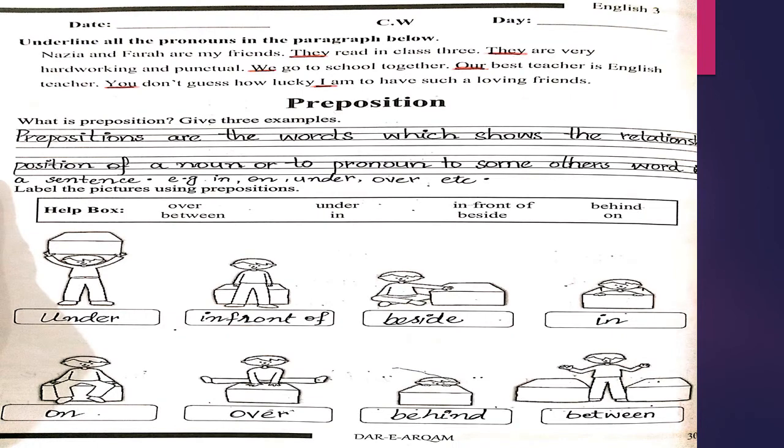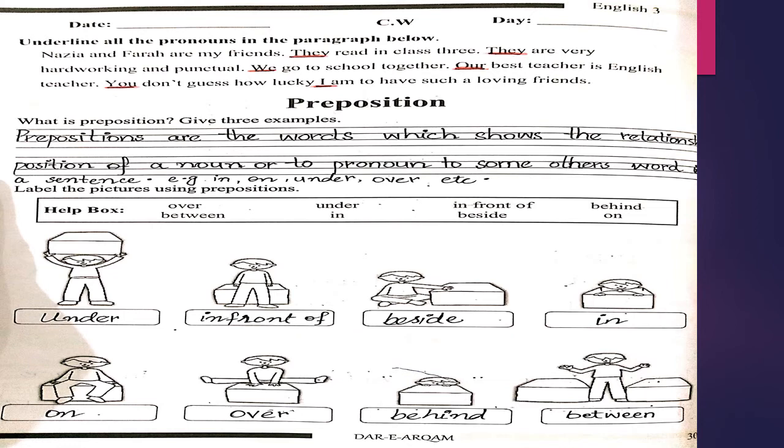Okay, students, from the grammar section, the first page which you have to do is page number 30. The question is, underline all the pronouns in the paragraph below. We know that a pronoun is a word which is used in place of a noun: she, it, I, we, they, you, etc. Now let's read out the paragraph first.